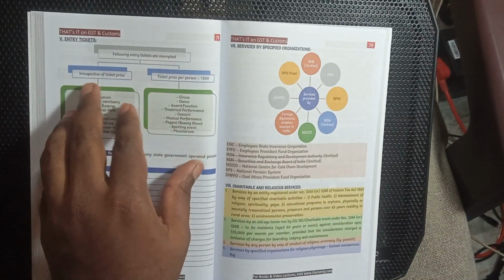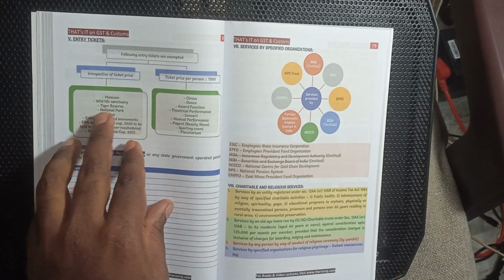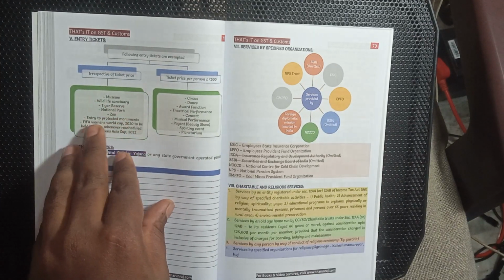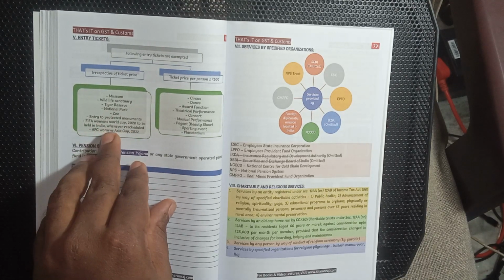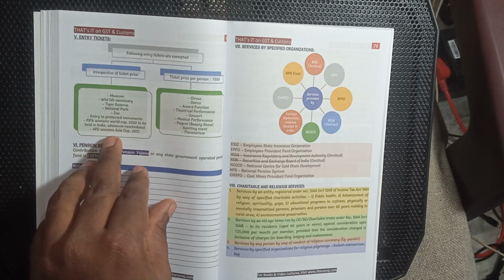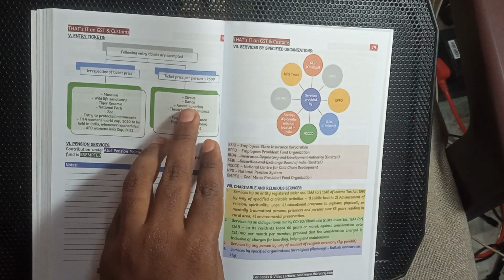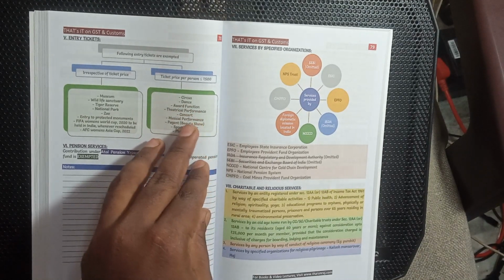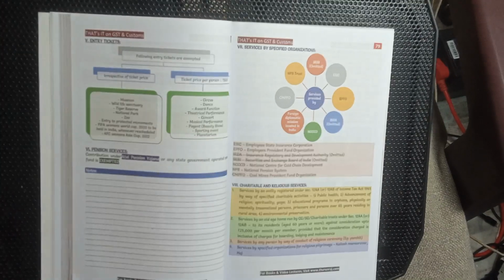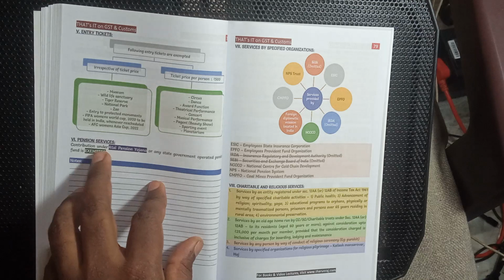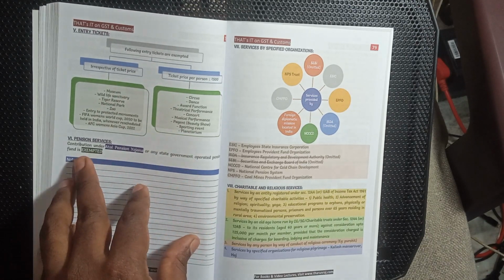The following entries are exempted irrespective of ticket price, whether more or less than 500: museum, wildlife sanctuary, tiger reserve, national park, zoo, entry to protected monuments, FIFA Women's World Cup 2020 to be held in India whenever rescheduled, and AFC Women's Asian Cup. For tickets priced less than 500: circuses, dances, award functions, theatrical performances, concerts, music performances, sporting events and planetarium are also exempted. Contribution under the Atal Pension Yojana or any other government-operated pension scheme is exempted.